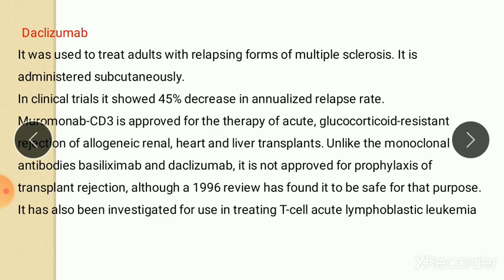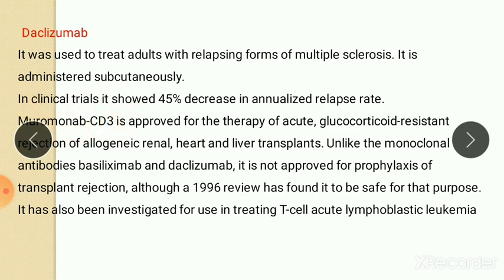Unlike monoclonal antibodies basiliximab and daclizumab, it is not approved for prophylaxis of transplant rejection, although a 1996 review found it to be safe for that purpose.